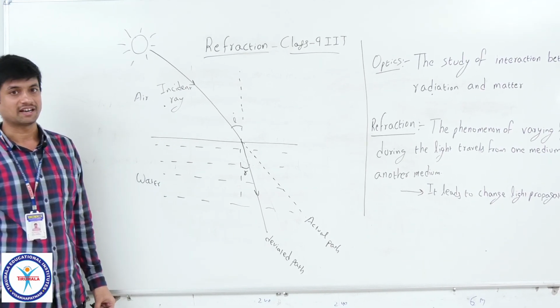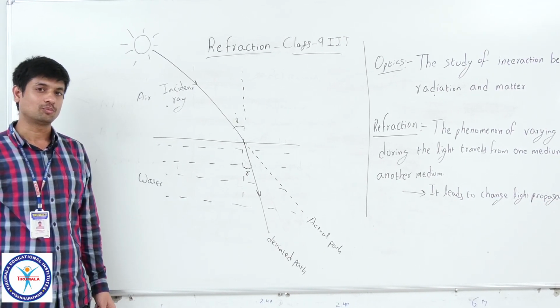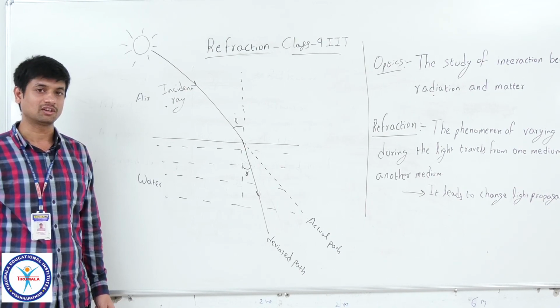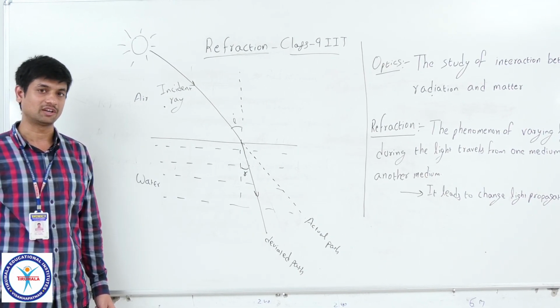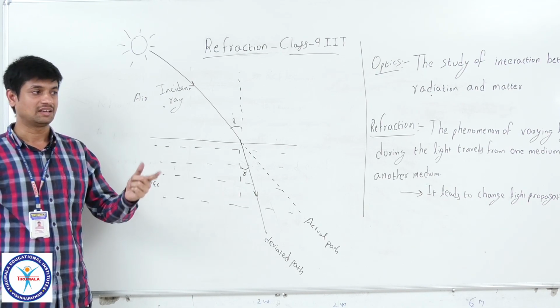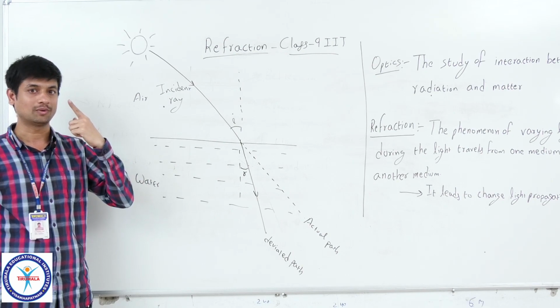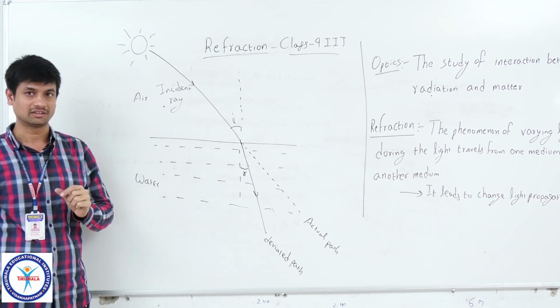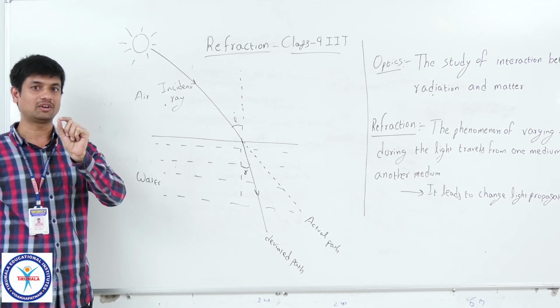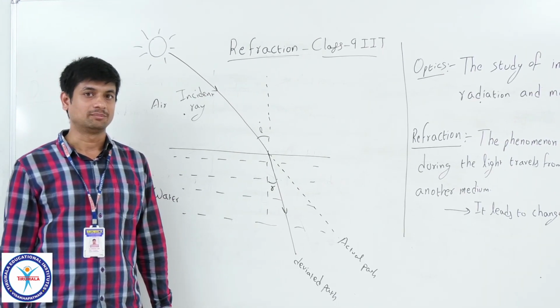Why should we understand refraction? In daily life we have so many applications. Even in your human body, what you are observing, the objects in front of your face, the light rays coming from those objects enter into your human eye, which contains some fluid. That is also a liquid.